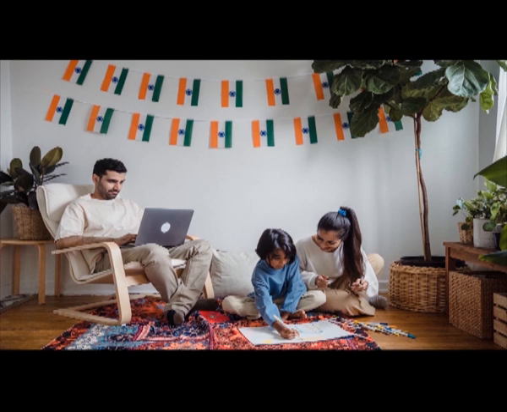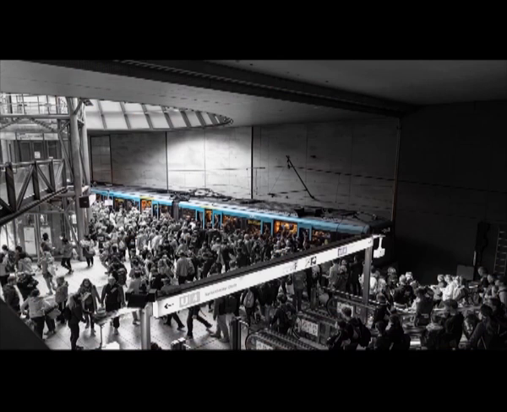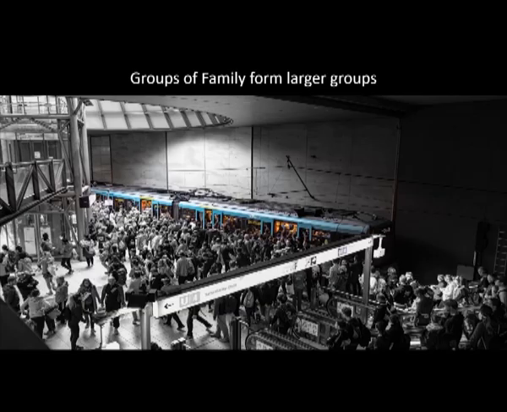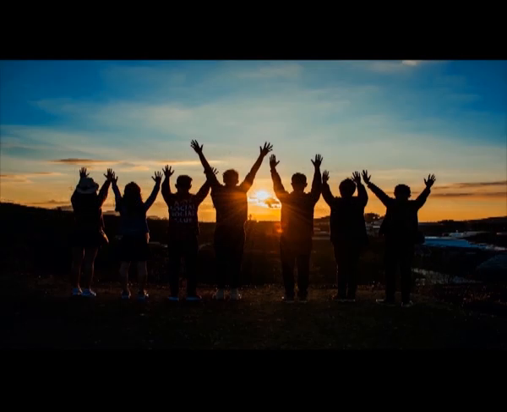And this family, or there are some other means, of course family is the most, I mean it is, as far as we know, the universal means of reproducing this society. And then from family we have larger groups. Groups of families form larger groups. Or we can say in another way that larger groups can be broken down into smaller units of families.